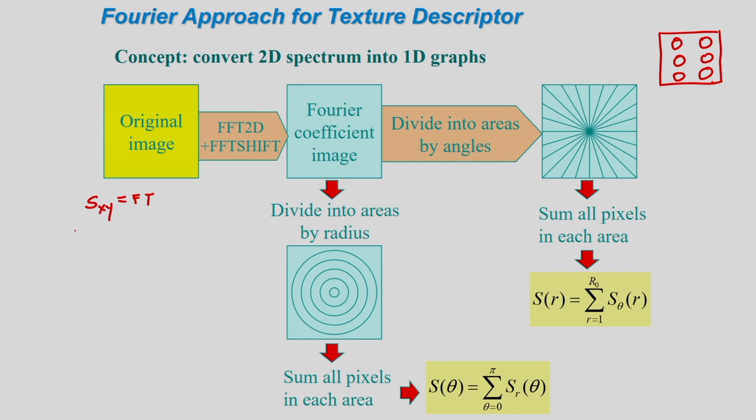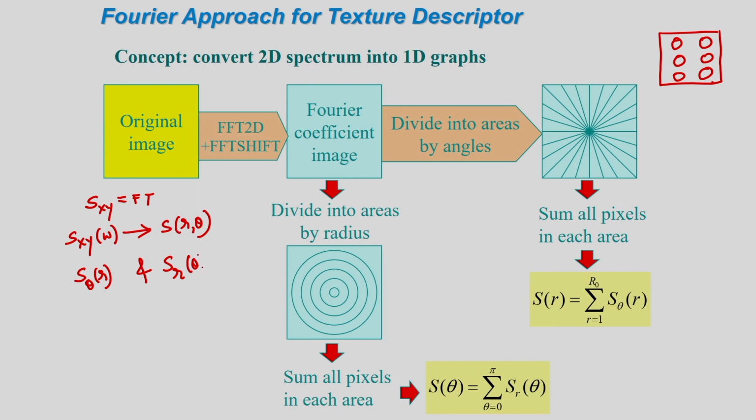This Sxy, the 2D Fourier transform of the image, I can represent in the polar form S r theta. I can convert to the polar coordinate. Last class I discussed this, and I can consider S theta r, and another one is S r theta.